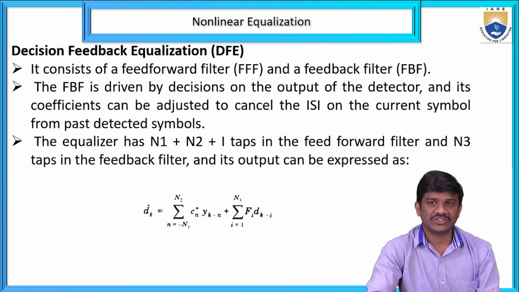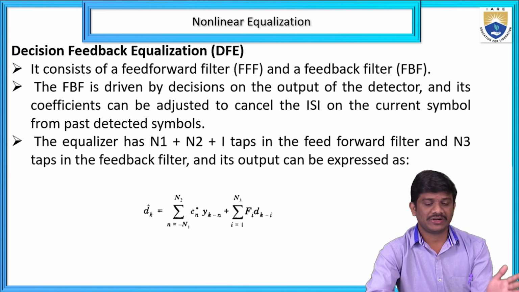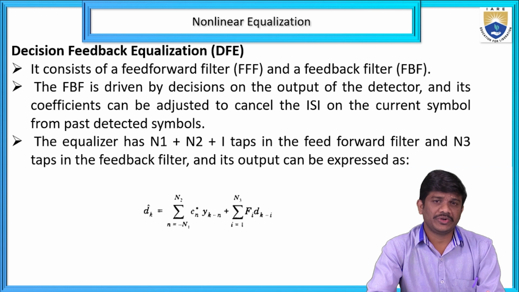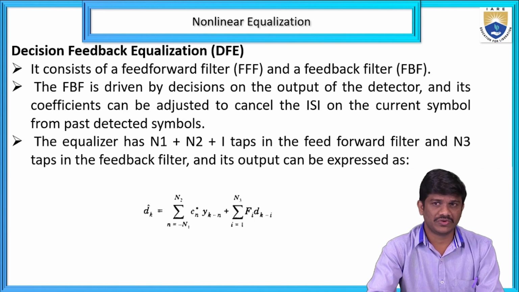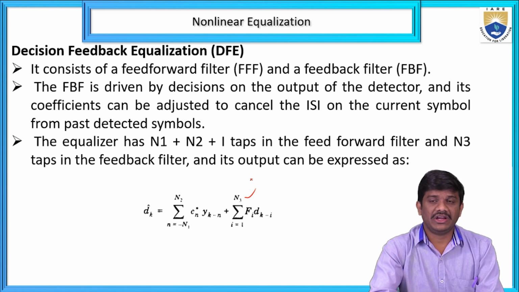The output expression is d cap of k equal to summation of n equal to minus N1 to N2, because these are the two tap counts N1 and N2, of c n times y k plus n, plus, for the feedback filter with N3 taps, summation of i equal to 1 to N3 of F i times d k minus i. This is the output expression for the decision feedback equalization.